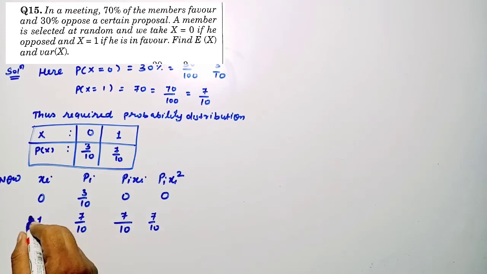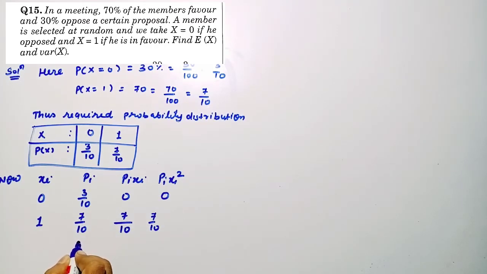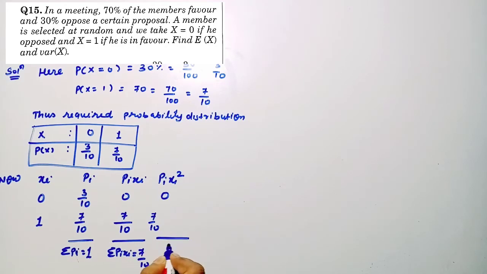Right students? Now we add the column of pi, because we know that the sum of all probability of events is 1. And next we find the sum of pi xi, this will be 7 by 10. And sum of pi xi square, this 0 plus 7 by 10, so 7 by 10.